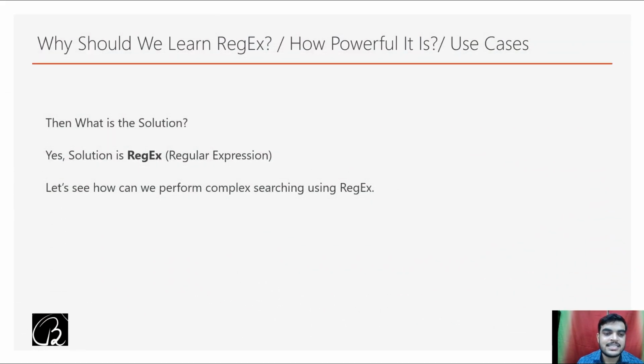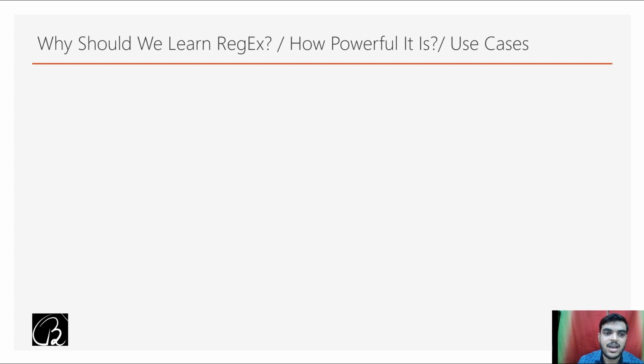All right, so we have one application in our bucket, and that is complex searching. Now is there any other application of regex? Yes, we have one more application, which is the most used application for regex, and that is validation.